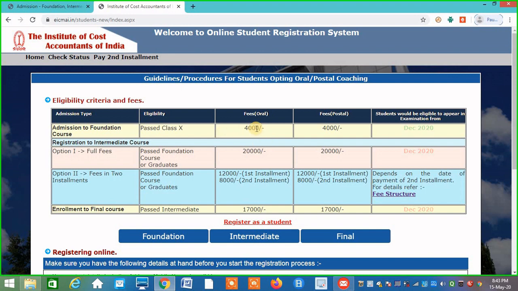It's better to take admission when you are in first year or second year, so that you can save your time later, because there is also practical training of 15 months. So it's better to start now, and then you can clear your inter, maybe one or two groups, and then other trainings are also there for inter and for final. So once you go through this admission process and are in this pipeline, you will understand the further things also.